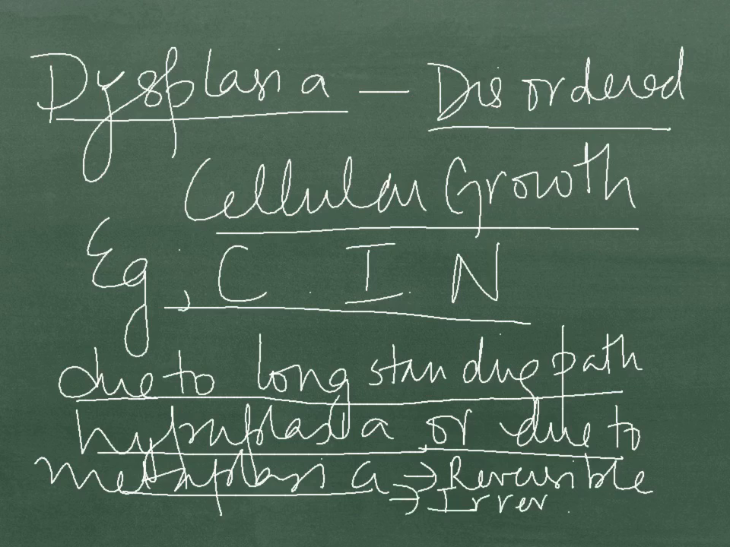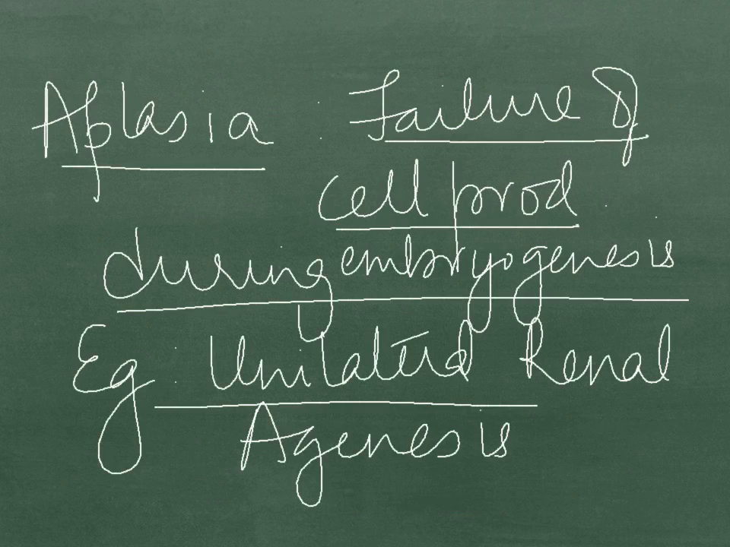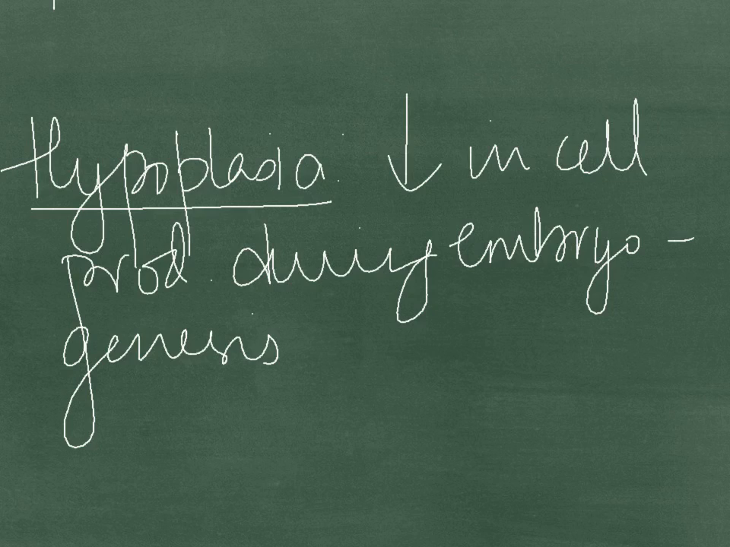Aplasia refers to the failure of cell production during embryogenesis. An example is unilateral renal agenesis. And lastly, hypoplasia is the decrease in cell production during embryogenesis. An example is streak ovary in Turner syndrome.